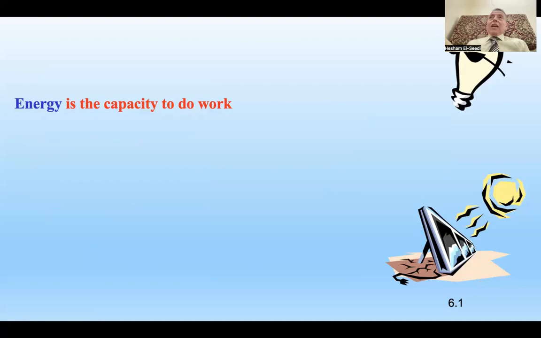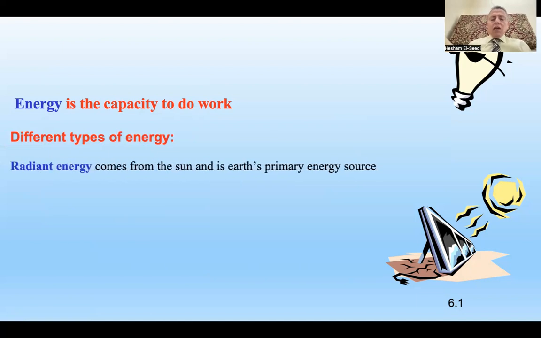This is the same for chemical reactions. Some chemical reactions produce heat. Some chemical reactions need energy, need heat, for example. So this is what we will discuss together, and we try to understand different types of energy. It can be radiant energy, like the sun gives us energy. That's why they use it in solar energy. So countries that have strong sun are lucky because they can store energy through solar energy.